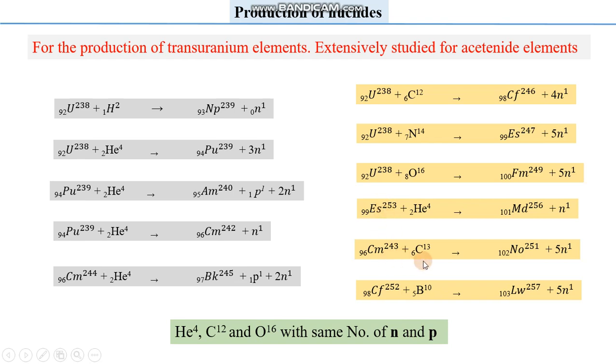So the addition of equal numbers of protons and neutrons to the target nucleus means we have nothing to do with the neutron to proton ratio, because the neutron to proton ratio does not alter during these nuclear reactions.